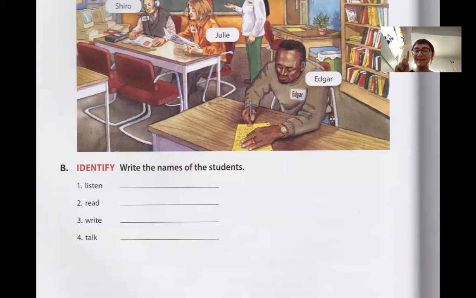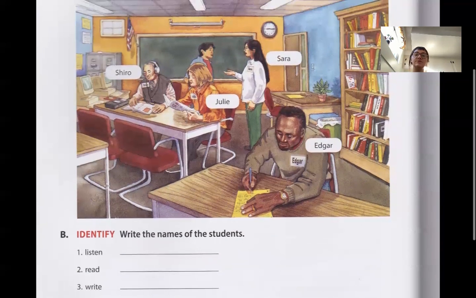So we have the actions listen, read, write. That's this one right here. And talk. So we have listen, read, write, talk, right? You listen with your ears to sound. You read a book, you read words, and you write with a pencil. And you talk with your mouth.